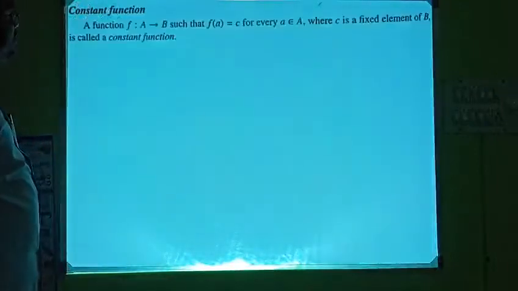Now what is the constant function? Let us see.